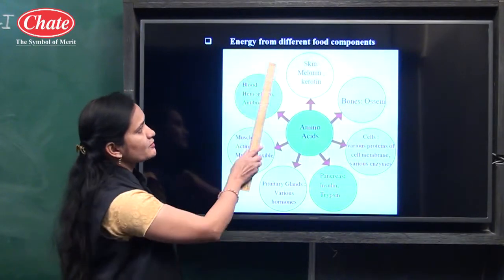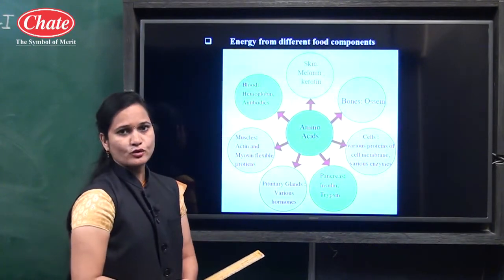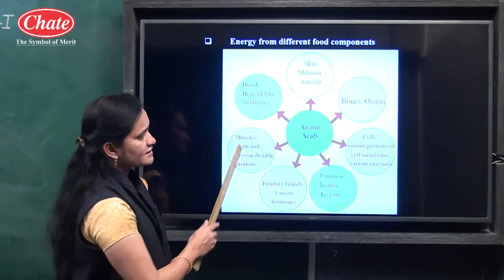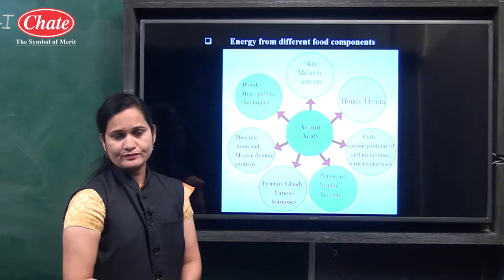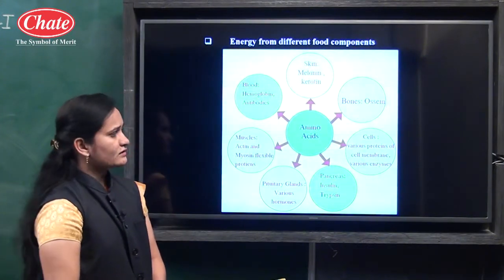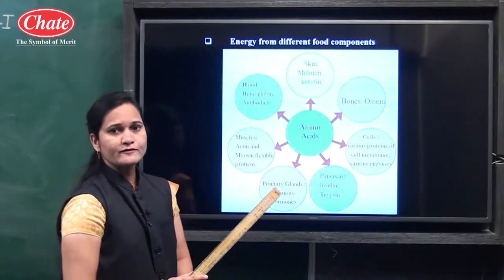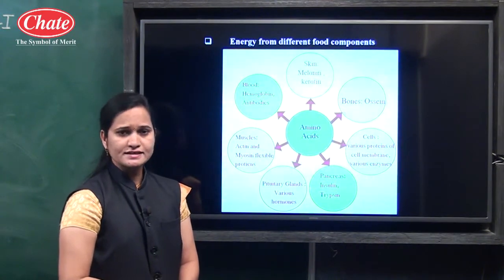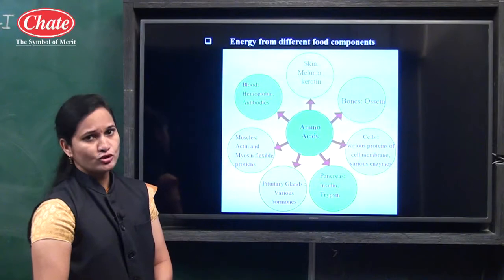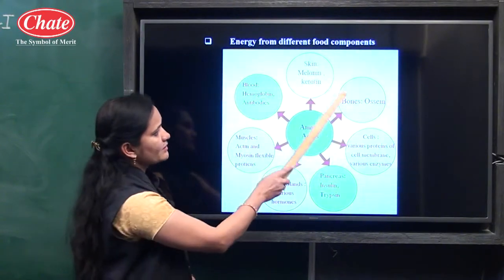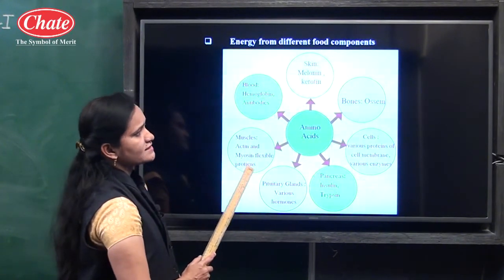This is the energy from the different food components. This point is there, but here you can see the chart related to the amino acids and proteins. Now we know that amino acids are formed after the digestion of proteins, and proteins are formed by bonding together many amino acids. Now these are some examples related to the amino acids and proteins.